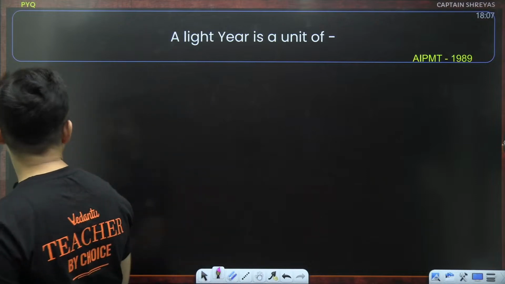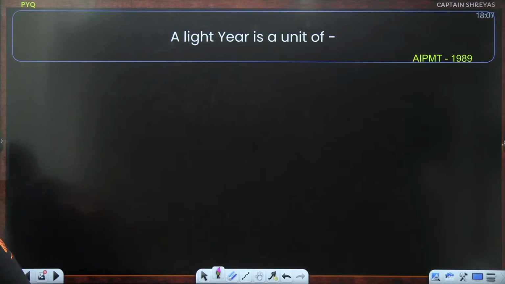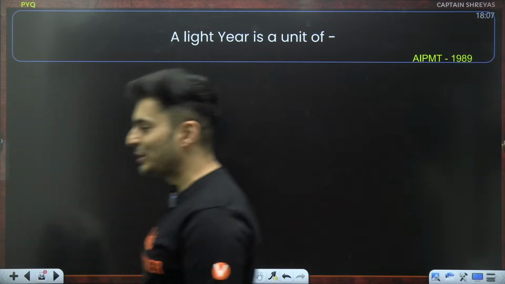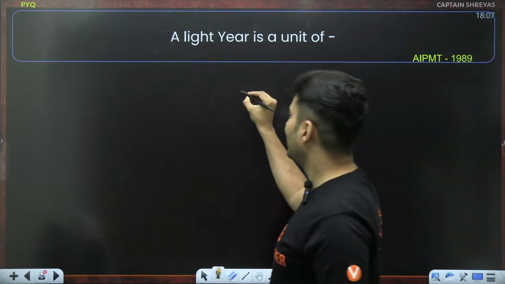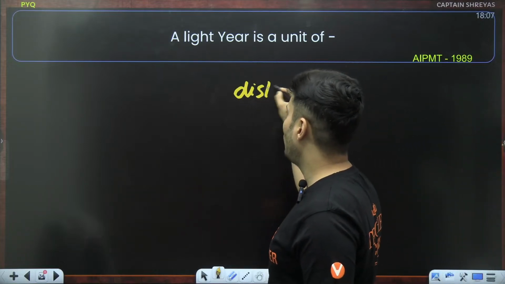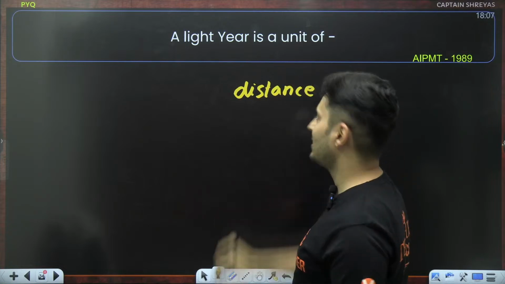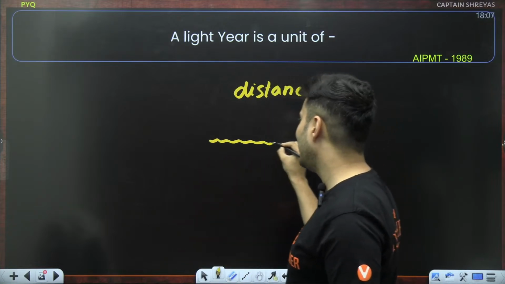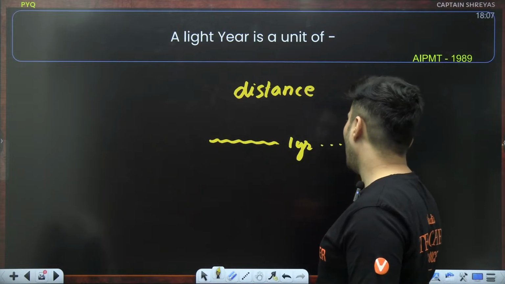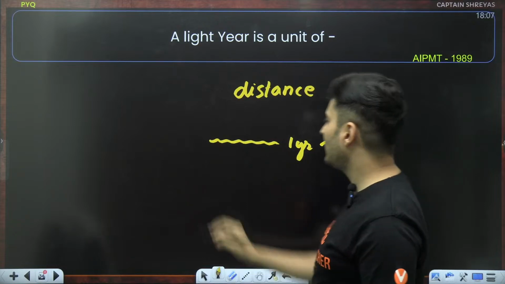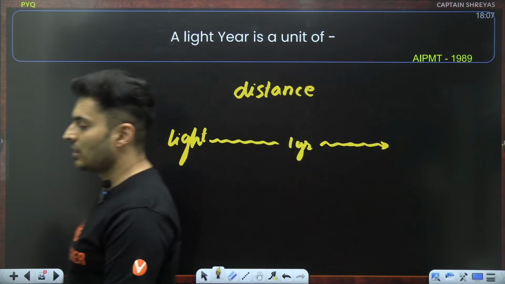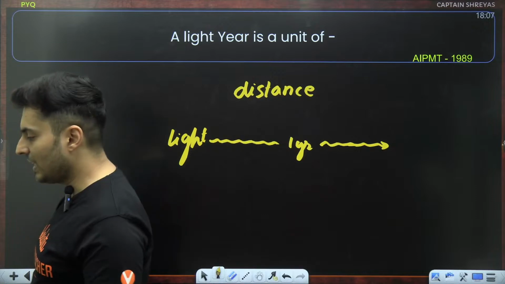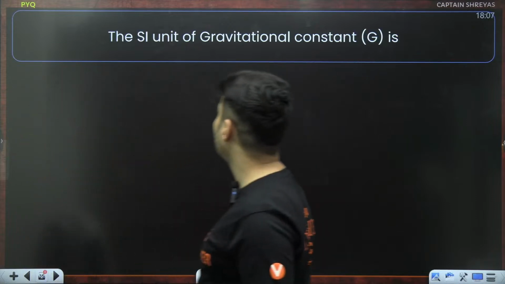Next, a light year is a unit of what? Take your time, there is no time limit. This was asked in previous years, you can see PYQ. It is a unit of distance. It is the distance traveled by light in 1 year. Correct, it is the unit of distance.